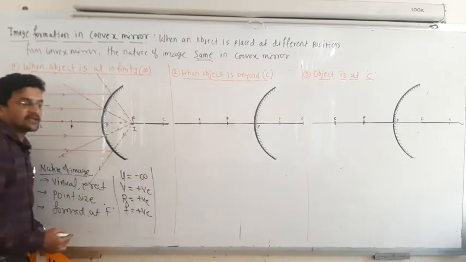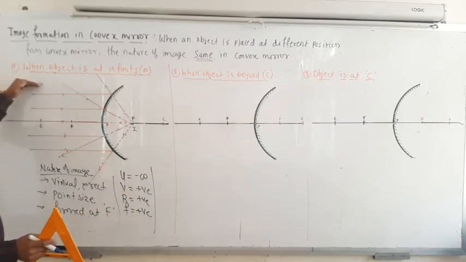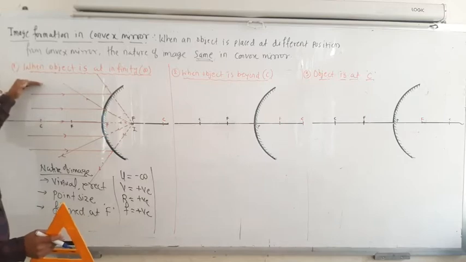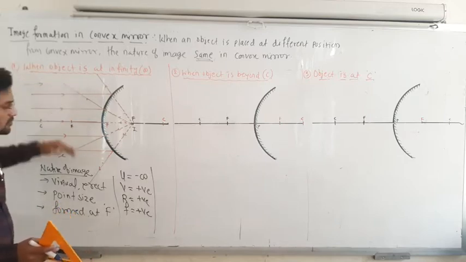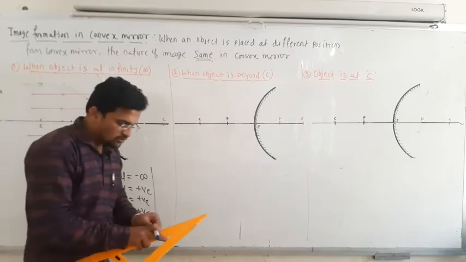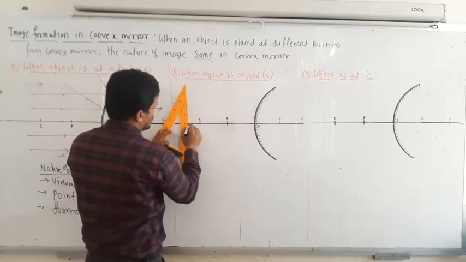So these are the sign conventions. Just remember in which direction the ray is incident. If you are measuring opposite to this, negative. If you are measuring in the direction, positive. Above the principal axis, positive. Below the principal axis, negative. Next, when the object is beyond C. Suppose this is the object.